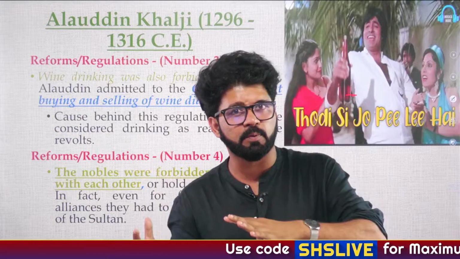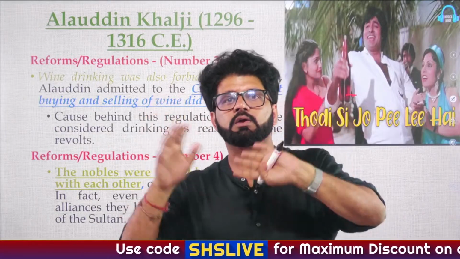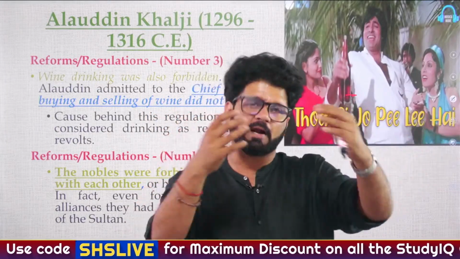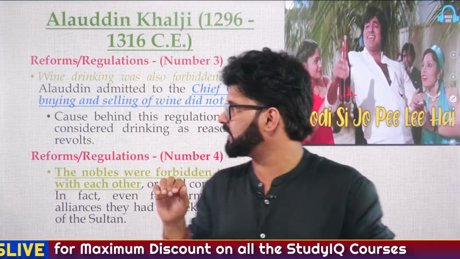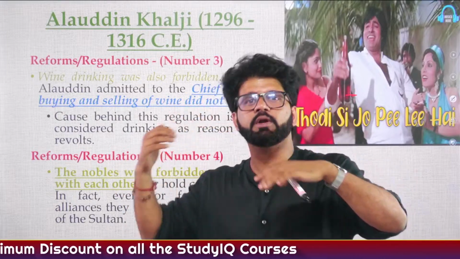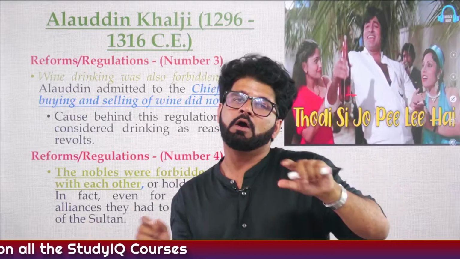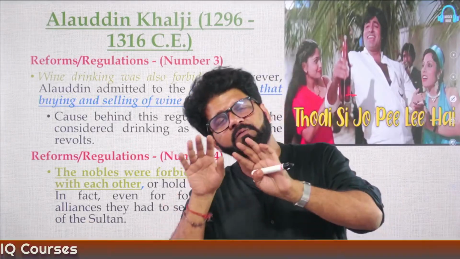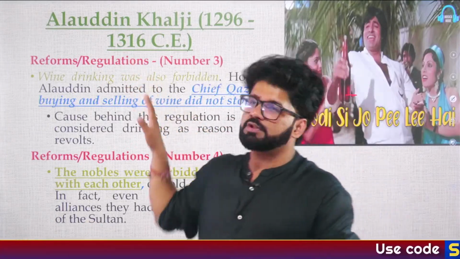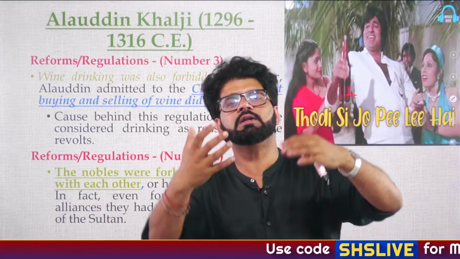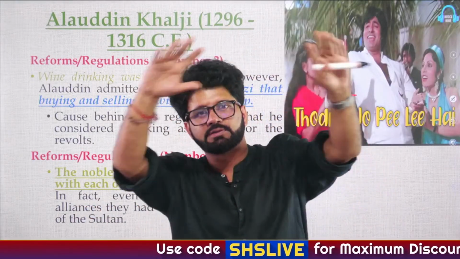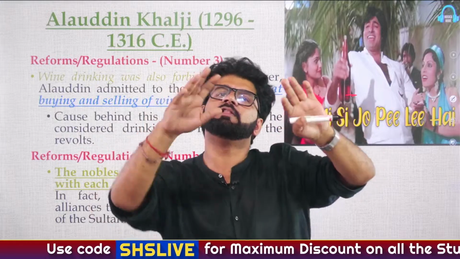He witnessed 6 Mongol invasions. He faced them all, and he even defeated them. The Battle of Khilji was an exception to a certain extent. Even then, he did not allow them to enter that much into India's territory, although they reached as close as Delhi. But we have already discussed that during the period of Jalauddin Khilji, he allowed some Mongols to settle in certain portions of India when they converted to Islam.